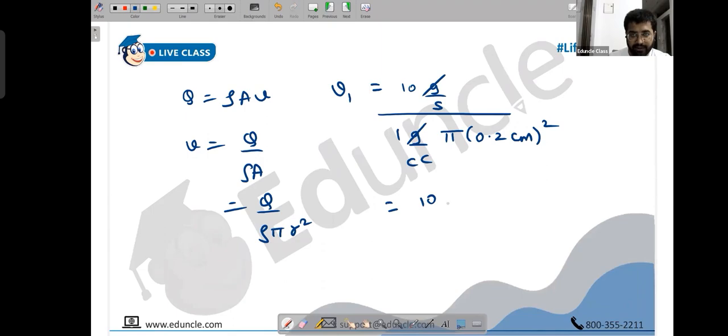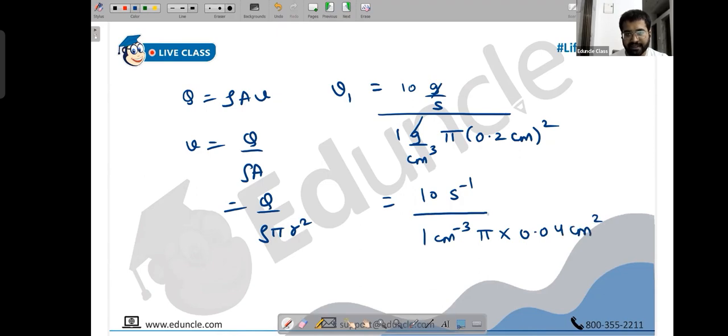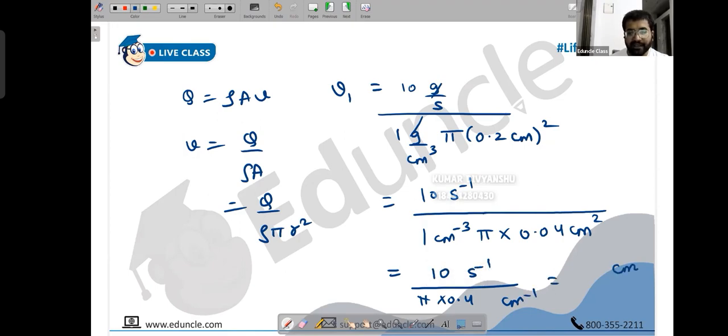Gram gets cancelled. 10 upon 1, gram gets cancelled. I want to explain the meaning of the units also here. So I have a second inverse, upon 1 centimeter cube inverse, pi, 0.2 square, that's 0.04 centimeter square. I am going to write CC as centimeter cube. So gram and gram get cancelled: 10 second inverse upon 1 centimeter raised to minus 3, pi, 0.04 centimeter square. So we have 10 second inverse upon pi into 0.04 centimeter raised to minus 1. Because centimeter raised to minus 1 goes above, that becomes centimeter, and second raised to minus 1 goes below, that becomes second.